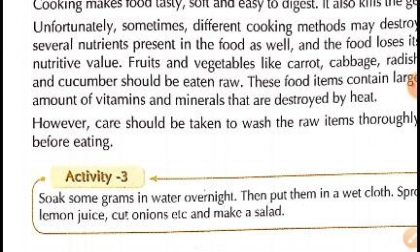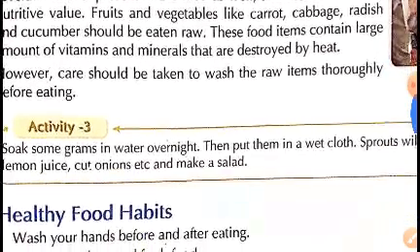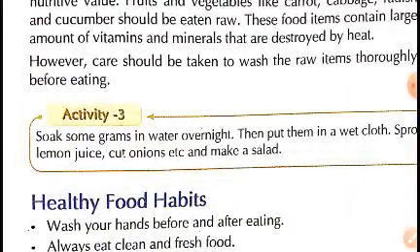But there are some food items which, if not cooked, may not be digested easily. That is why they have to be cooked, but in such a way that most of their nutritive value is retained in the food itself. However, care should be taken to wash the raw items thoroughly before eating. Children, if you are eating raw fruits or vegetables, you should wash them thoroughly.